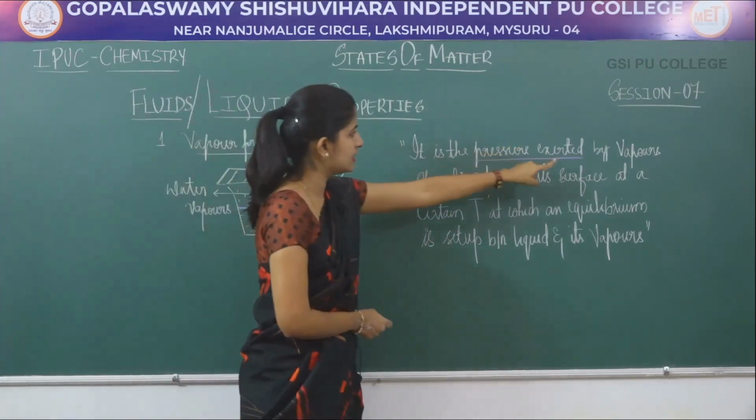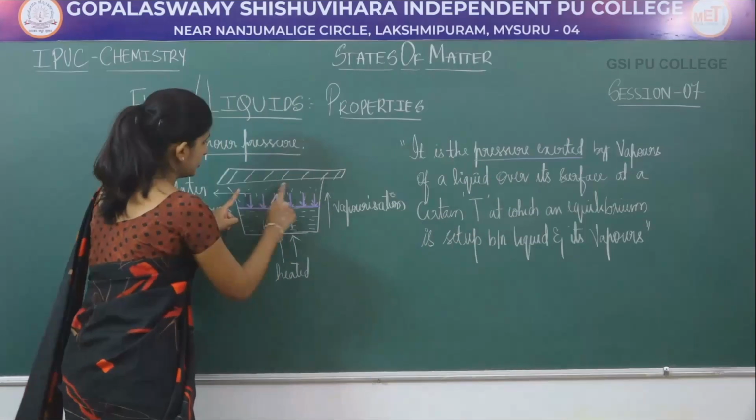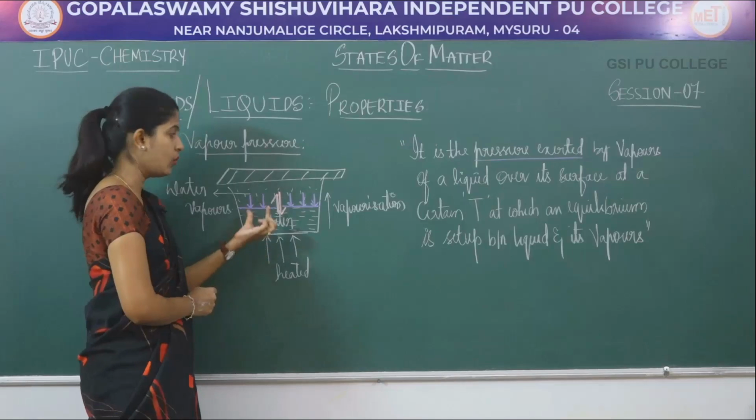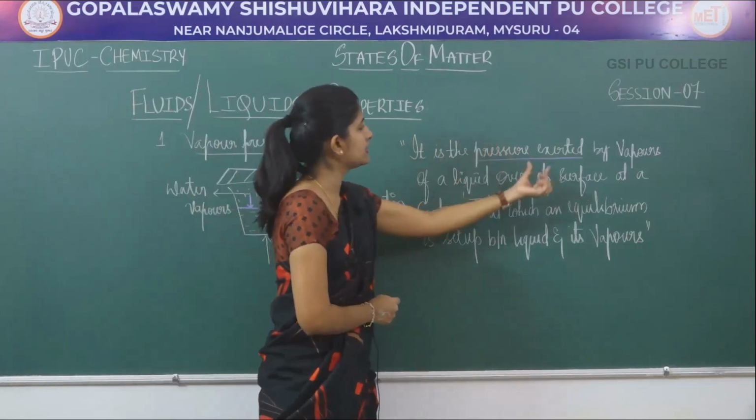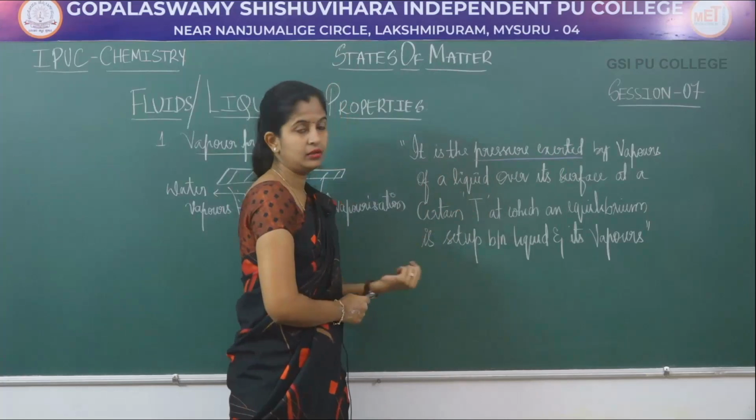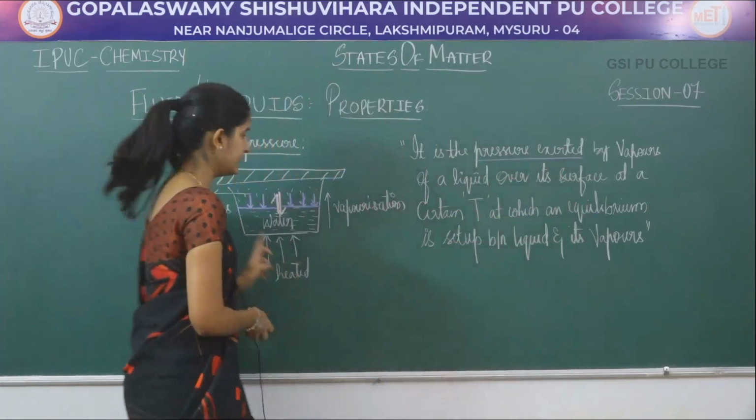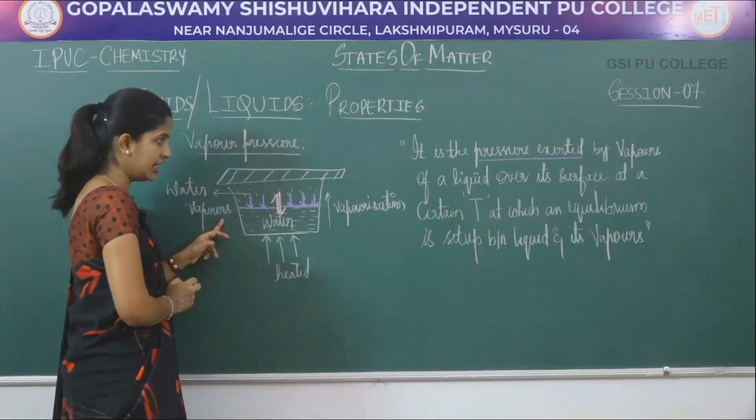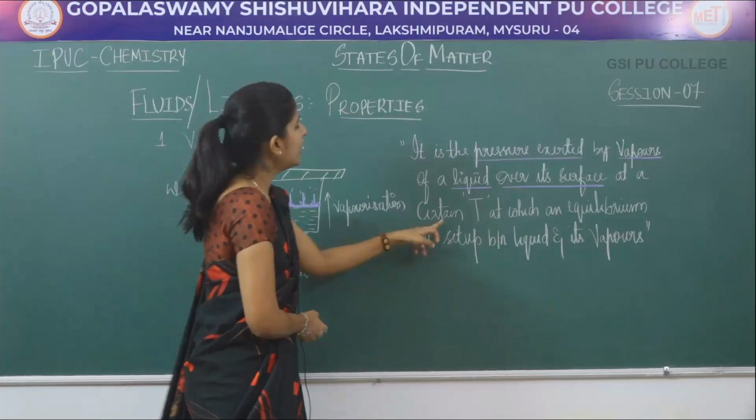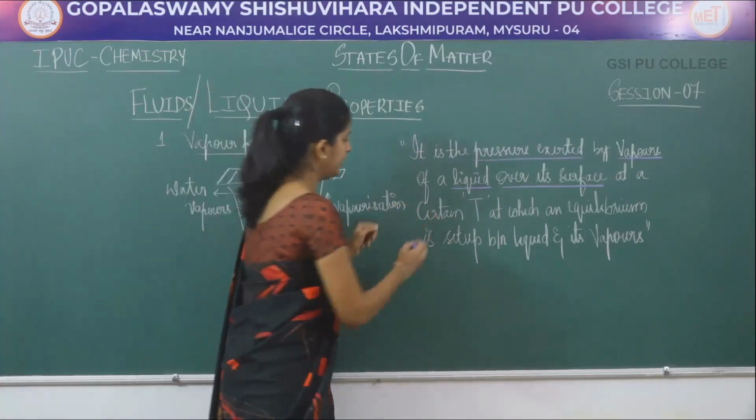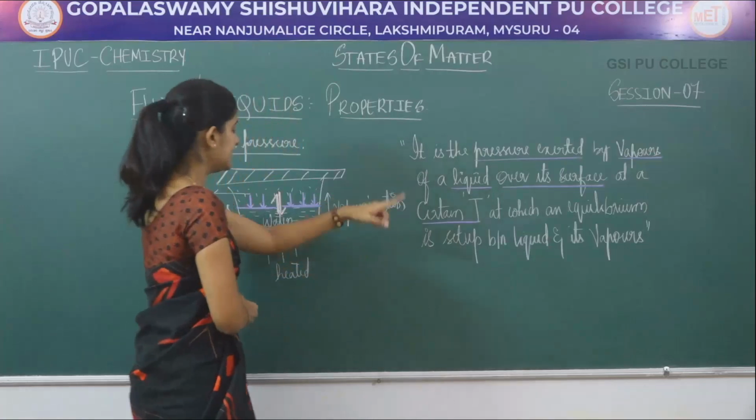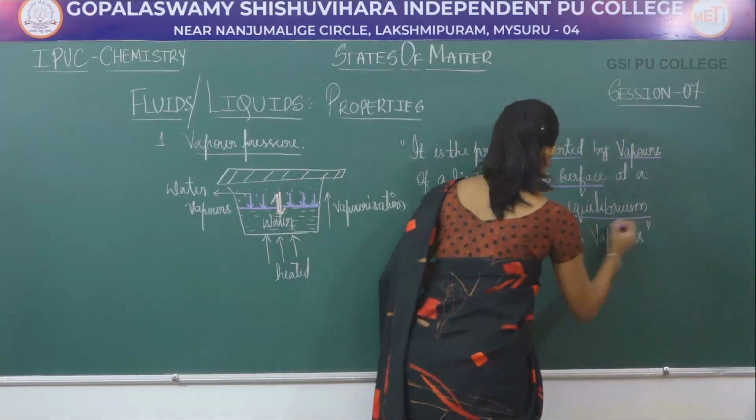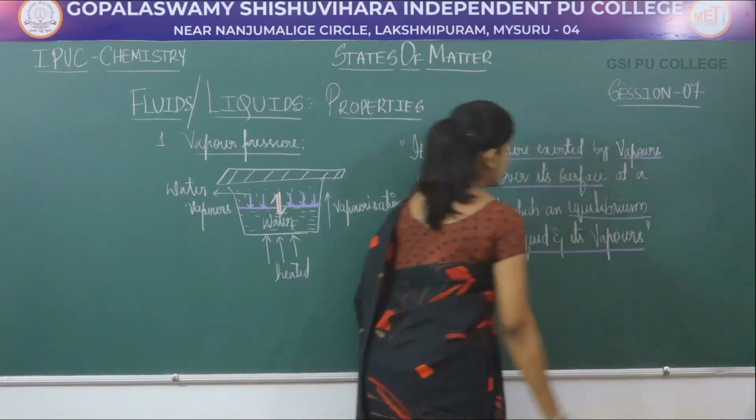It is the pressure exerted by the vapors, these are your vapors of a liquid. ಇಲ್ಲಿ liquid ಅಂತ ತಗೊಂಡಿದ್ದೀನಿ, the illustration is with respect to water. So it is the pressure exerted by the vapors of the liquid over its surface. This is the surface of the liquid, that is water, at a certain temperature at which there is an equilibrium set up between liquids and its vapors.